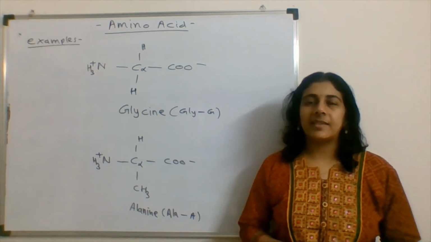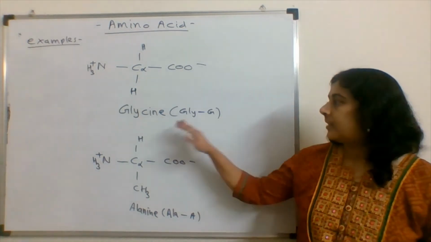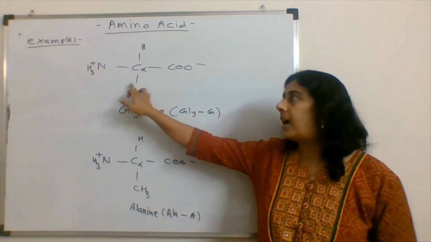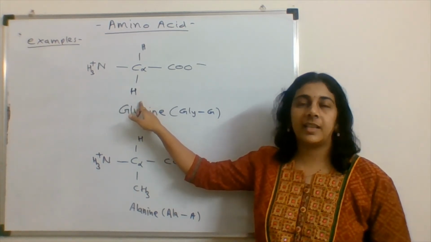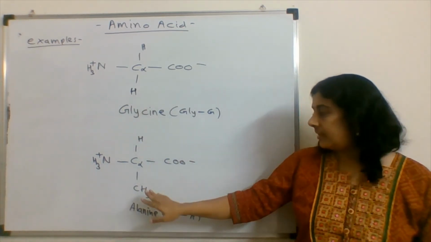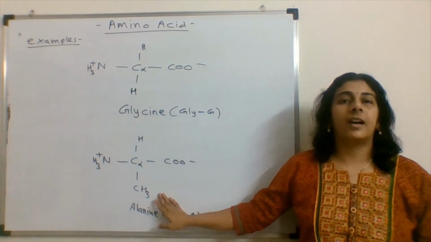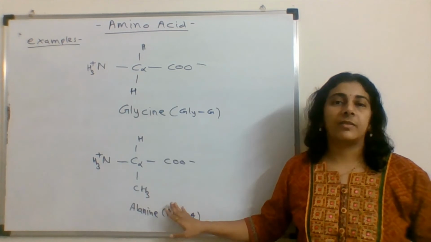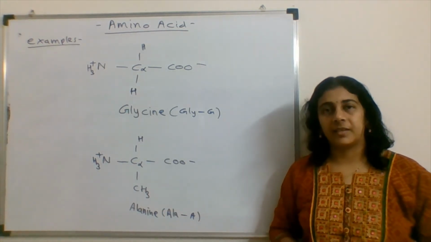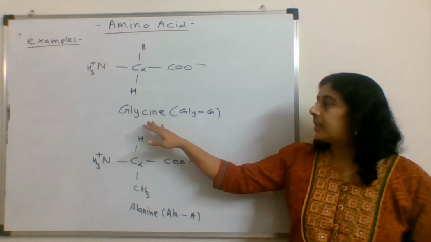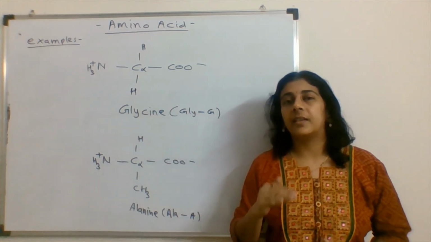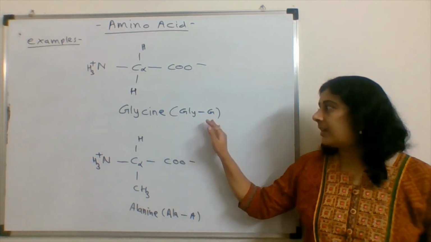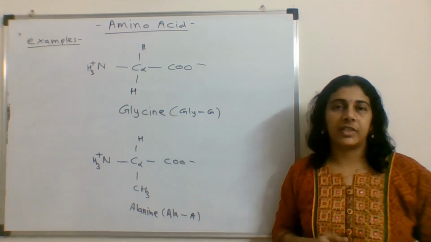Moving to the examples of amino acids, glycine and alanine. So here the R group varies. In case of glycine, the R group is hydrogen, whereas in alanine, the R group is a methyl group. So accordingly, the properties of these amino acids will vary. Now, each amino acid is written in a 3-letter short form, and a single letter code is there for each and every amino acid.